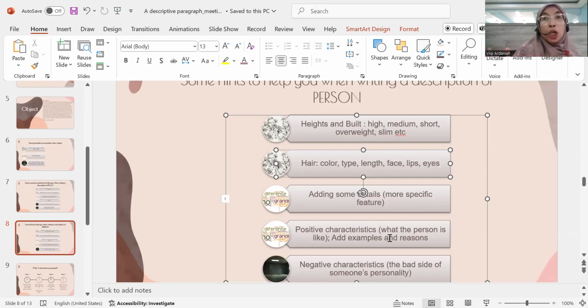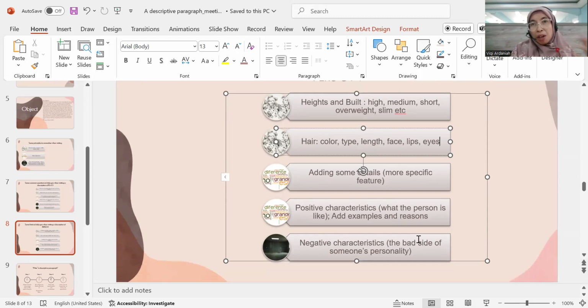I think that you can Google what kind of positive characteristics are found in a person. Add some examples and some reasons why you are calling that person that. Let's say you are calling a person charming, or you are calling a person very smart. You need to add some reasons and some arguments. That's why we call it here: add examples and reasons.